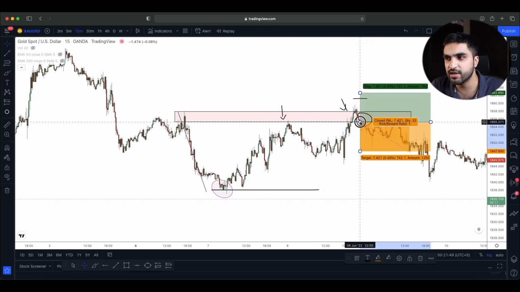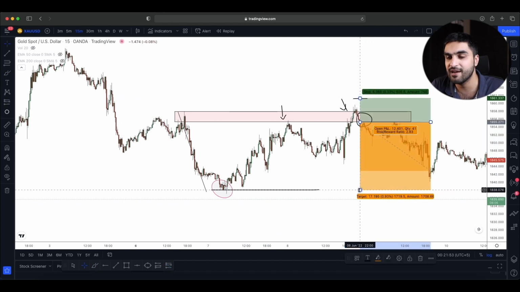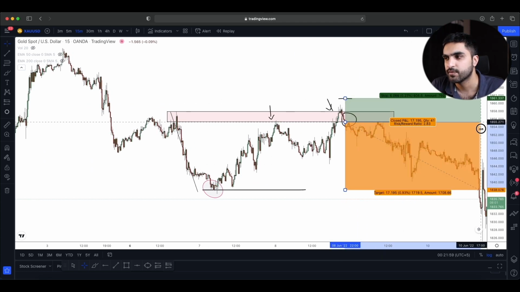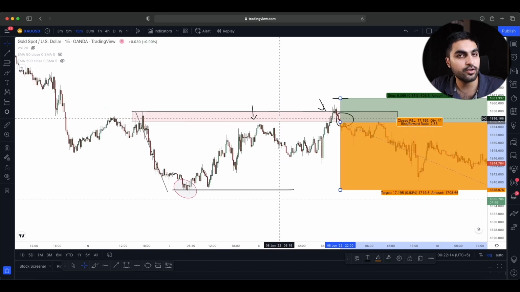So anywhere we place our trade here, stop loss here, and our target at this area is definitely a very nice opportunity, and look how well it performed. We made over 2.83 risk reward ratio from this trade. Now it's not the only example.